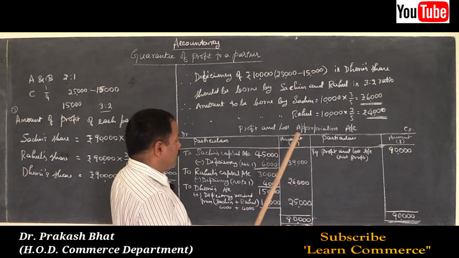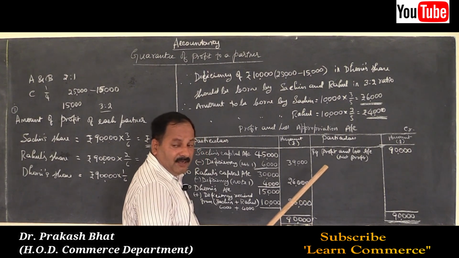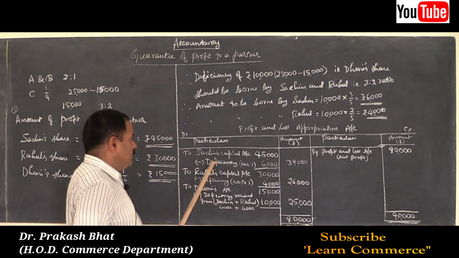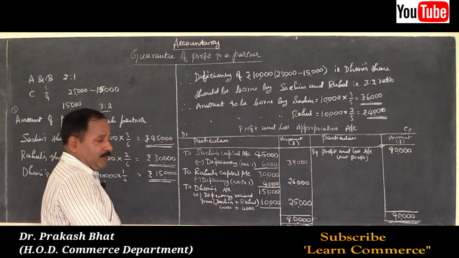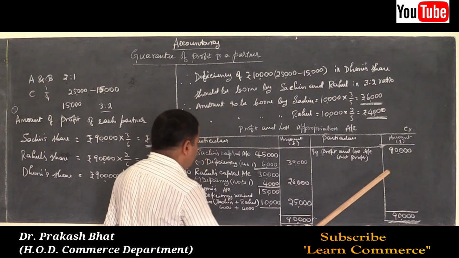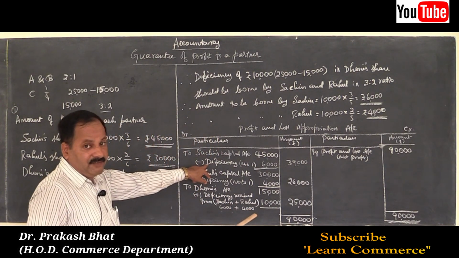We will prepare profit and loss appropriation account. We will write the net profit on the credit side as we did in previous problems. Profit and loss account, net profit brought down, then as there are no adjustments, we will straight away distribute this amount among the partners. While distributing, we will adjust the deficiency.